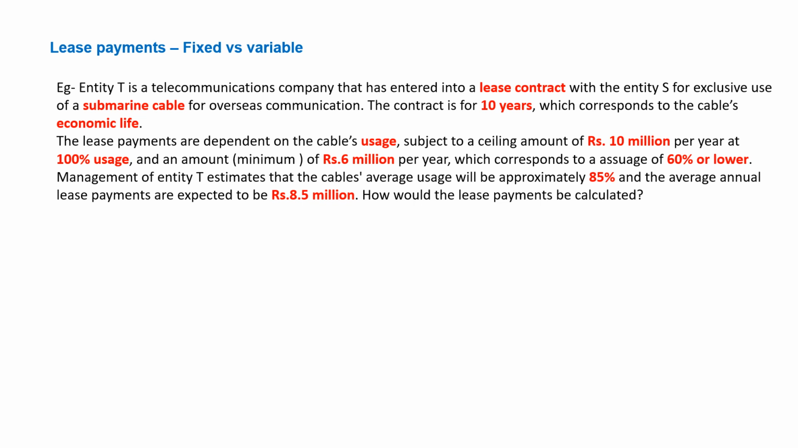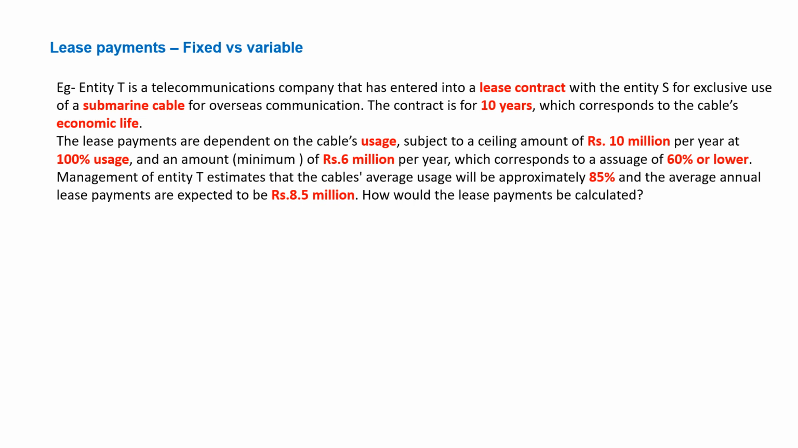The lease payments are dependent on the cable's usage, subject to a ceiling amount of 10 million per year at 100% usage, and an amount of rupees 6 million per year, which corresponds to usage of 60% or lower. So this is the minimum guarantee as per the contract. Management of entity T estimates that the cable's average usage will be 85% and the average annual lease payment is expected to be 8.5 million. How would the lease payment be calculated in this case?